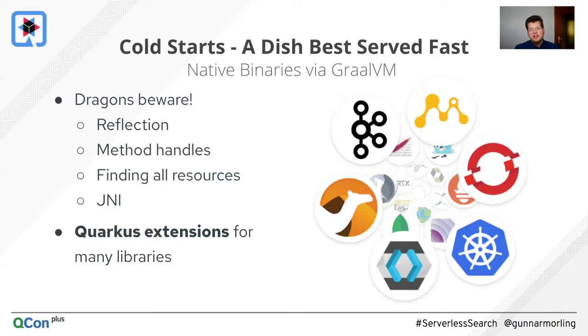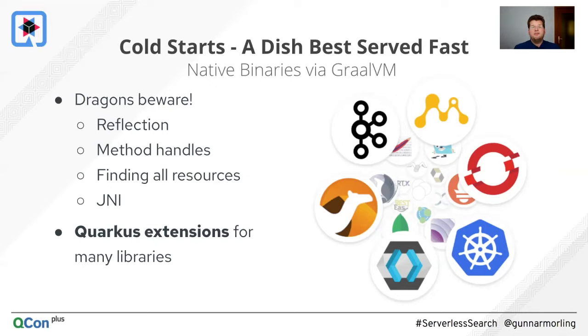And now Quarkus comes with a set of extensions there. So the idea is for a very large range of popular dependencies, Quarkus enables their usage in GraalVM native binaries. So things like Kafka clients, Hibernate, Vert.x, Camel, MicroProfile, Prometheus, and so on. There are Quarkus extensions for that. And then this means you just add the right extension to your project, and then all this configuration will be made for you, and you can use this in a native binary.